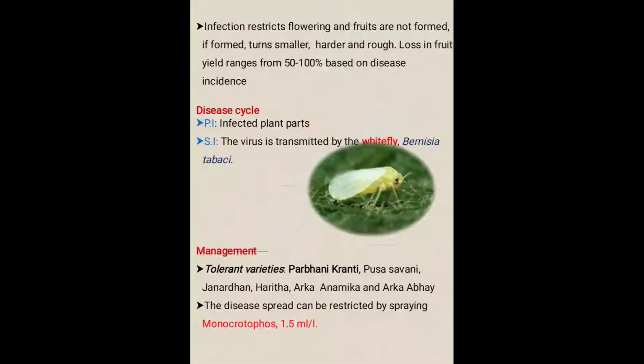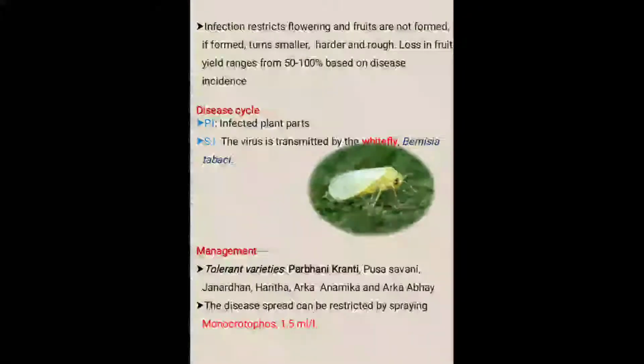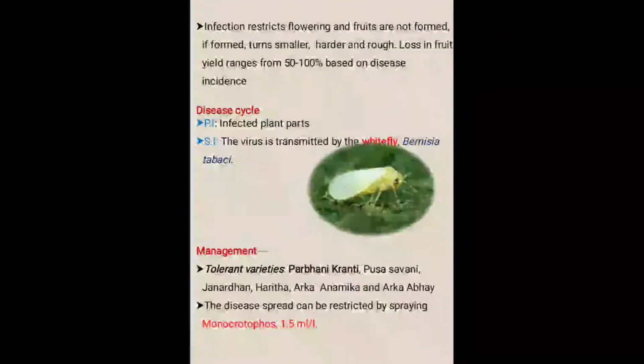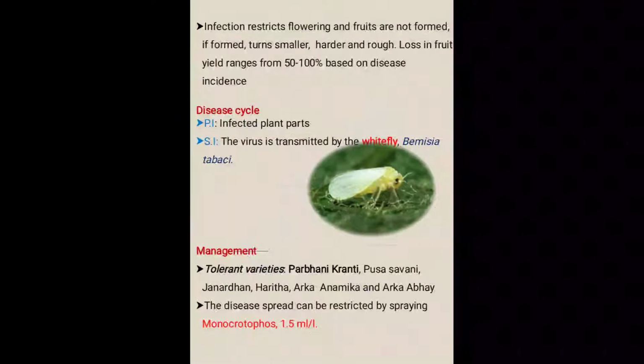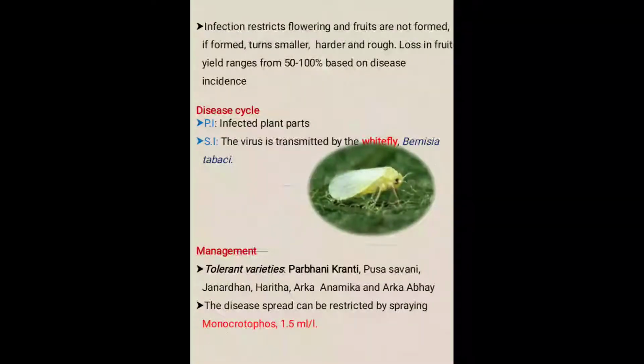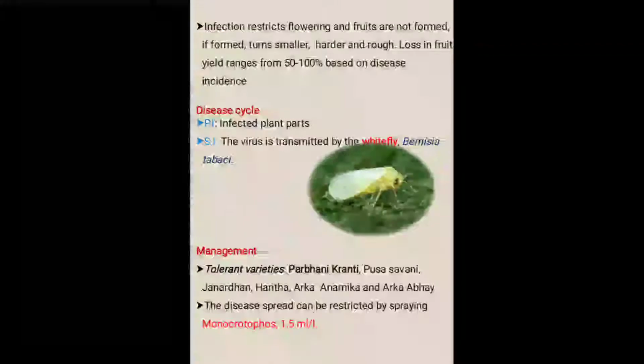So the whiteflies play a very important role in disseminating or spreading the viral disease. There are different vectors in different viral diseases, but in the case of yellow vein mosaic of Bhendi, the whitefly Bemisia tabaci carries the viral particles from the infected plant and spreads them in the field to the non-infected plants.